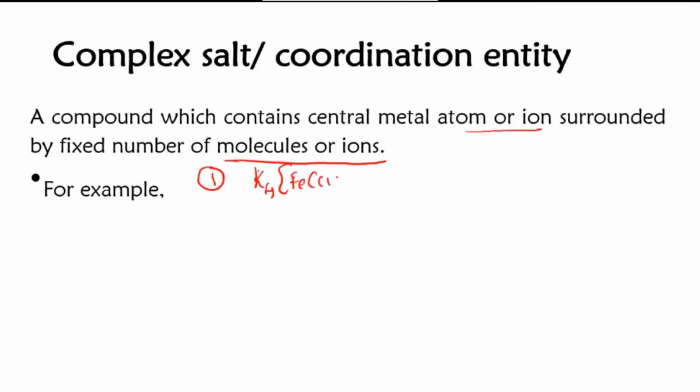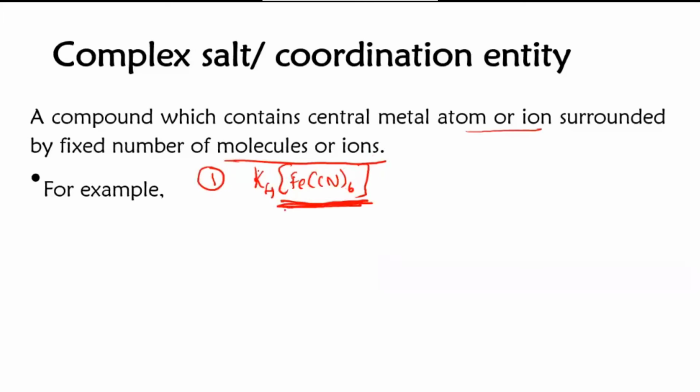You can see this is the complex part. Since that complex carries a negative charge, that negative ion attracts the positive ion towards it. So you can see this potassium ion got attracted towards it and they form this particular compound here.